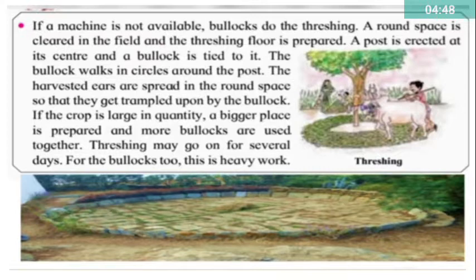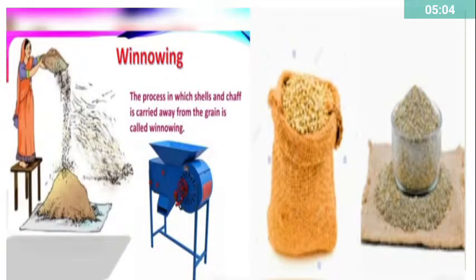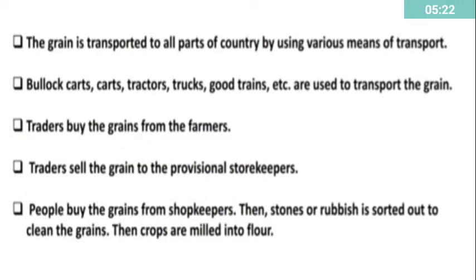Threshing may go on for several days. For the bullocks too, this is heavy work. The machines help to finish the work quickly, but labor and expense have to be put in any case. Winnowing. While winnowing too, the draught of air is used to separate the grain from the chaff. The process in which shells and chaff are carried away from the grain is called winnowing. The chaff and other rubbish get blown off.